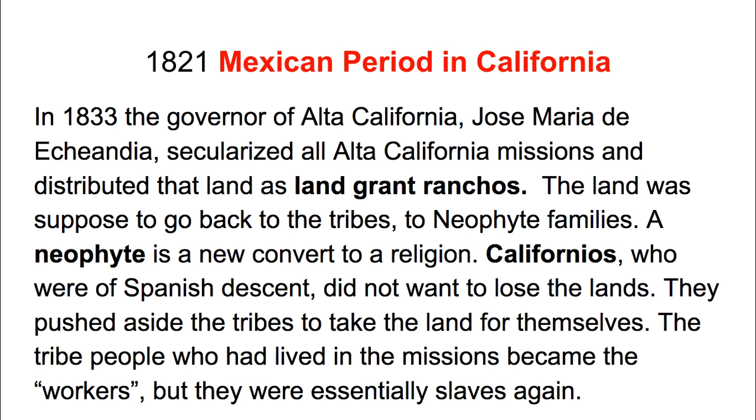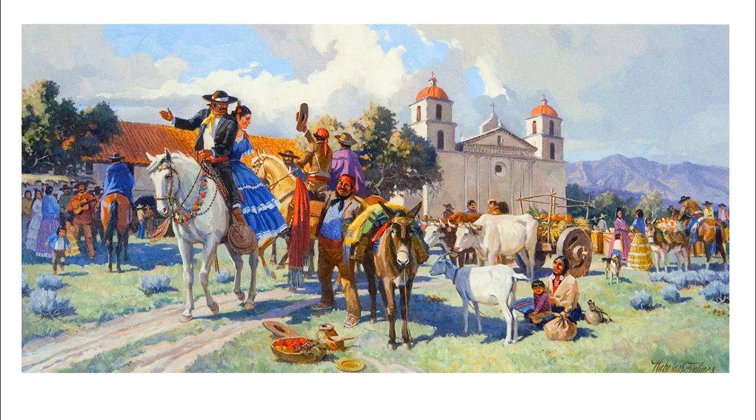The Californios, who were of Spanish descent, did not want to lose the lands. They pushed aside the tribes to take the land for themselves. The tribe people who had lived in the missions became the workers, but they were essentially slaves again. Under this new era of the Mexican control of Alta California, with the Californios who are of Spanish descent, who took the lands that had belonged to the Catholic Church and were part of the mission system,